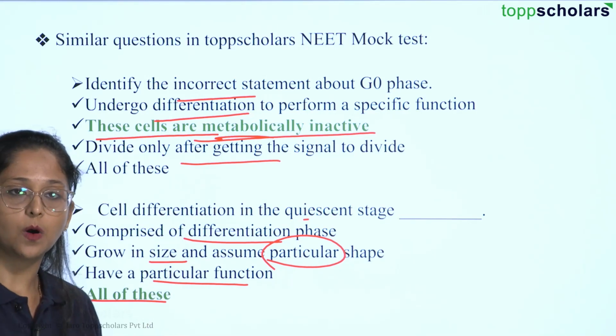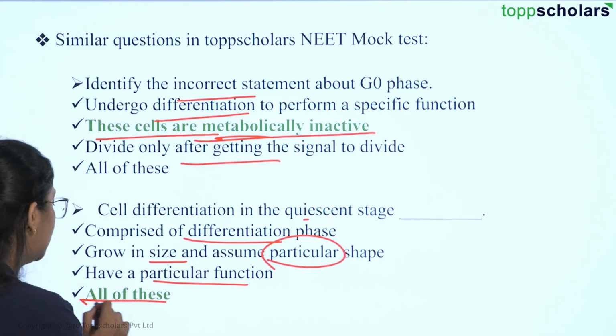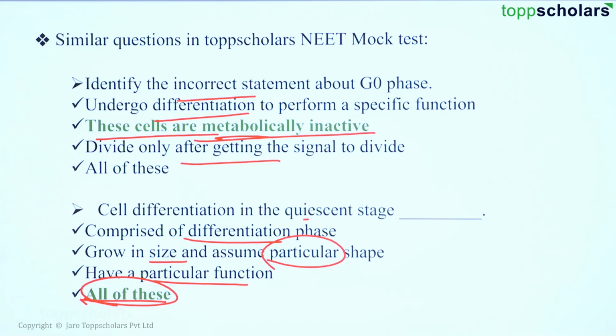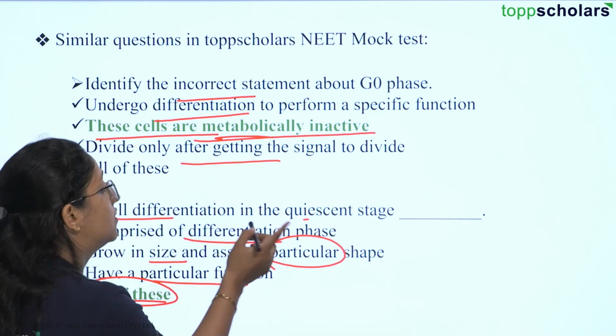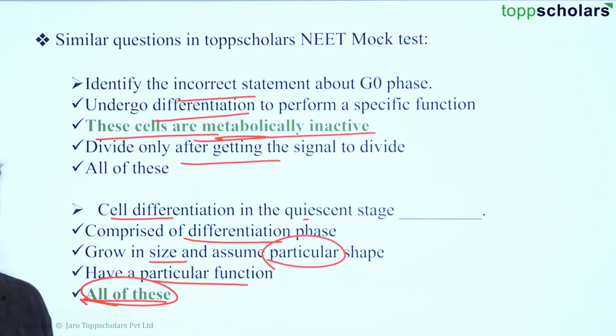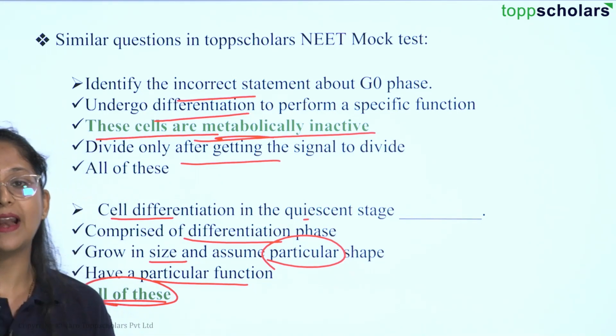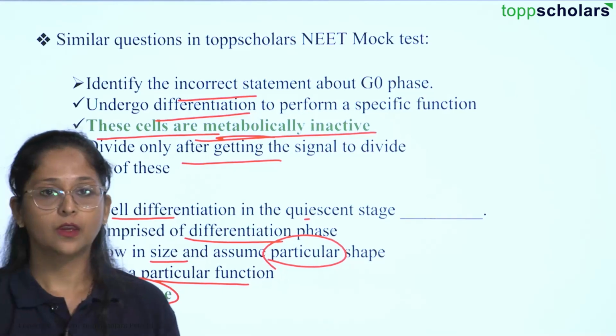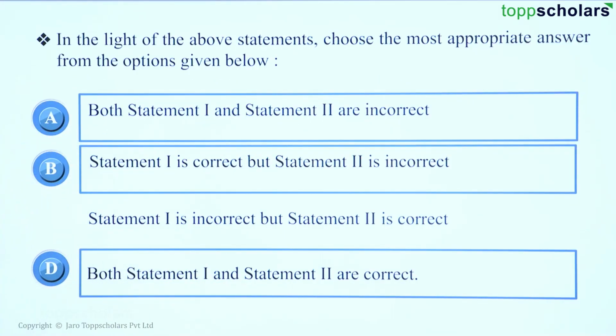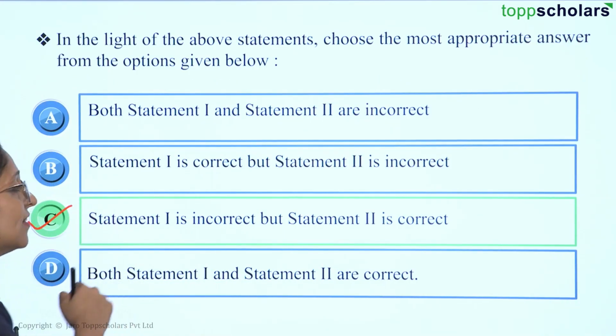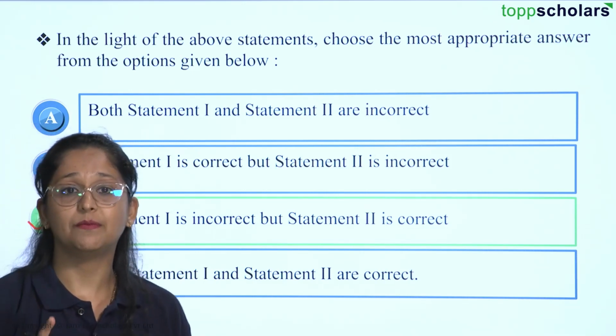We got a similar question in a mock test. And here all of these statements are correct, where you say that cell differentiation in the quiescent stage comprises a differentiation phase, grows in size, assumes a particular shape and has a particular function. So here students, the correct answer will be option C, where statement 1 is incorrect but statement 2 is correct.